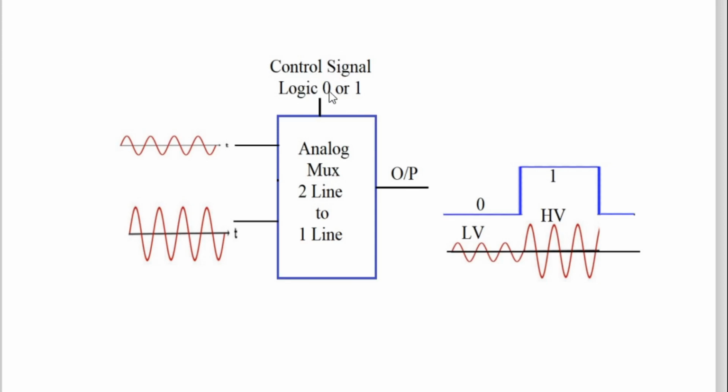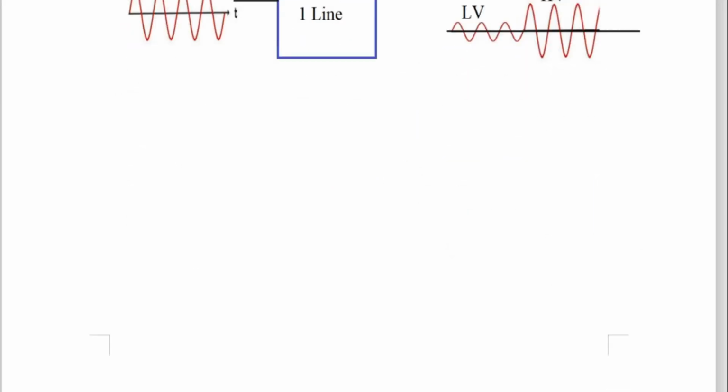Logic 0. When it is in logic 0, the first channel will go to the output. So see here, the control signal is in logic 0, and at the output, what is there? Low voltage level, sine wave. Now the control signal is in logic 1, so this sine wave will go to the output. So logic 1 control signal gives high voltage level. You got logic 0 low voltage level, logic 1 high voltage level, and that is your amplitude shift keying.